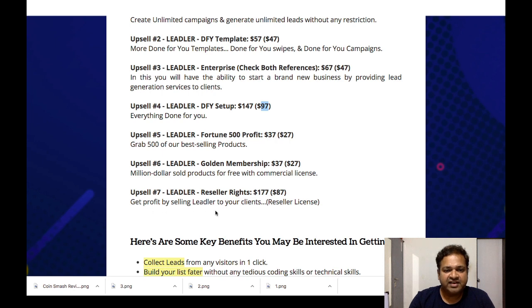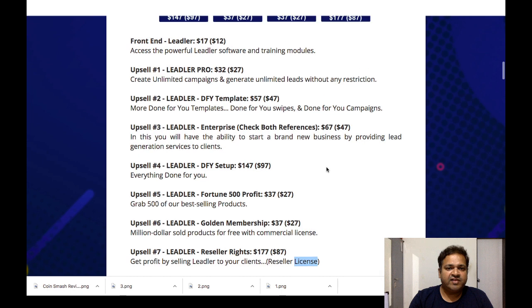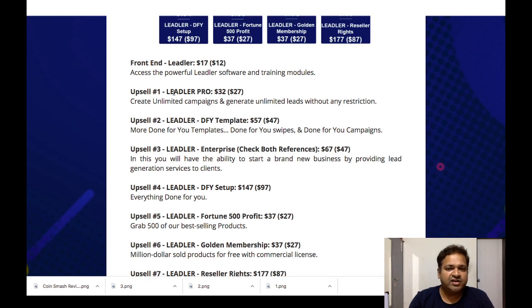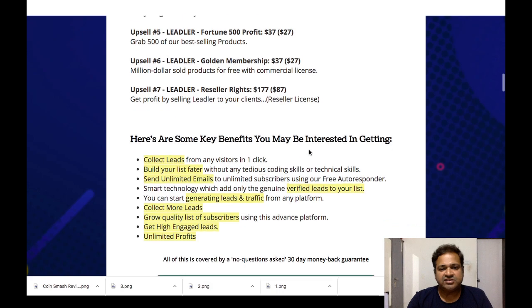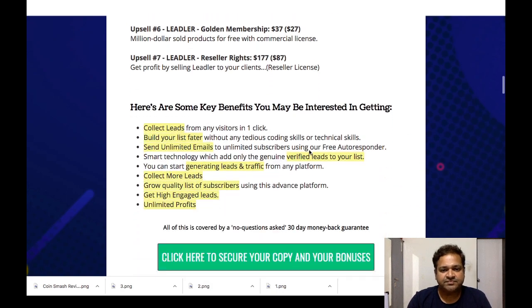Get profit by selling Lidler to your clients with the reseller license. I highly recommend that you go for Lidler Pro and the Lidler Done For You templates after buying the front end. So this is the pricing and the upsell.